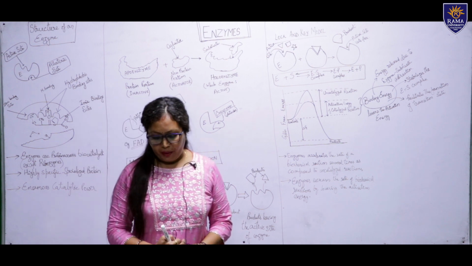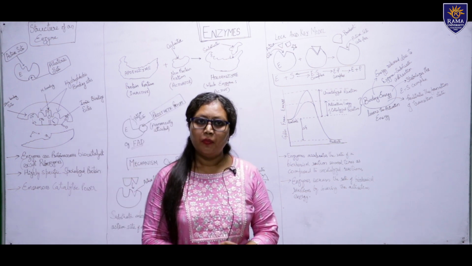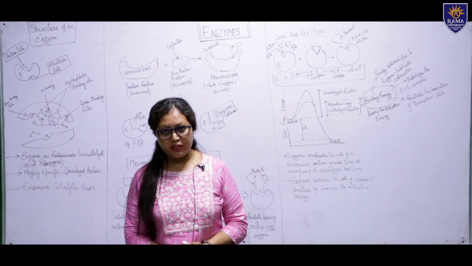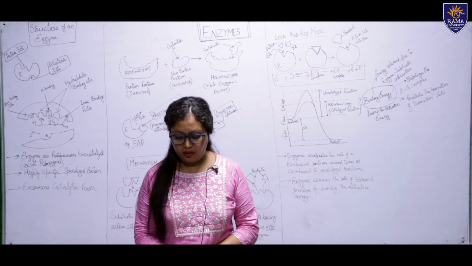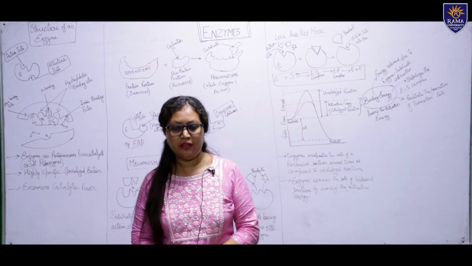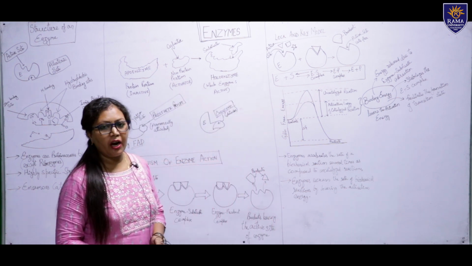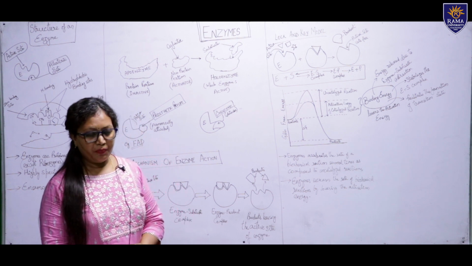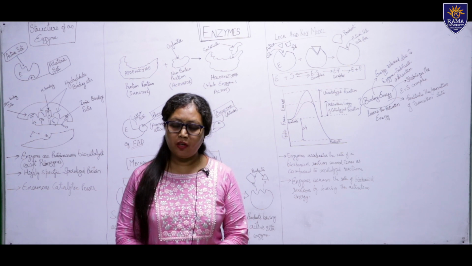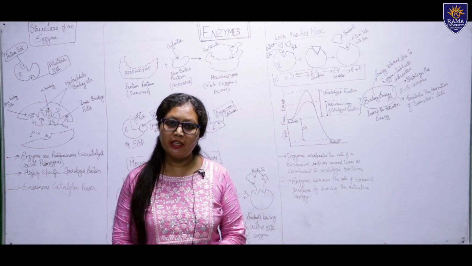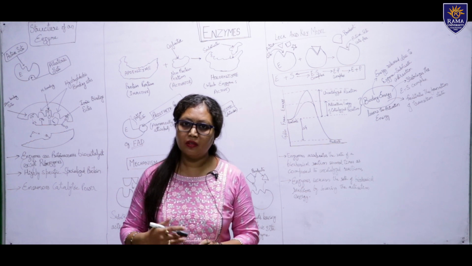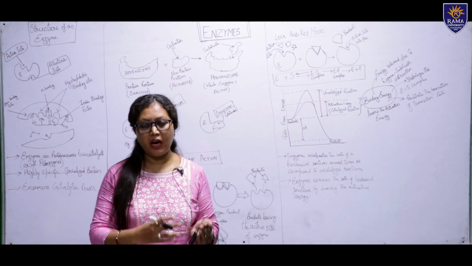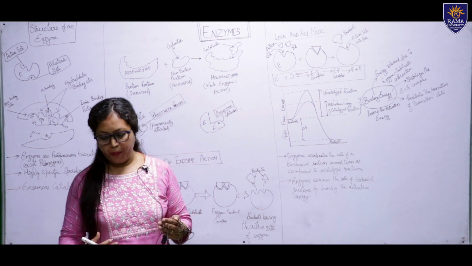Next, enzymes have enormous catalytic power. What is the catalytic power? Enzymes help in biocatalysis, so they increase the rate of reaction by lowering the activation energy. What is the activation energy and what is the rate of the reaction? We will see it one by one. Rate means speed of the reaction. We can measure the speed of the reaction by observing how many molecules of substrate are getting converted into products with the help of a particular enzyme.